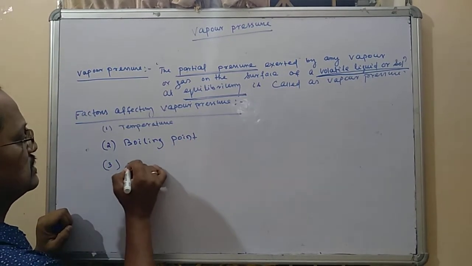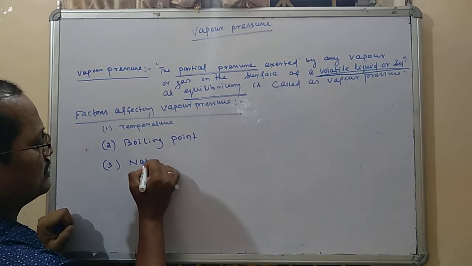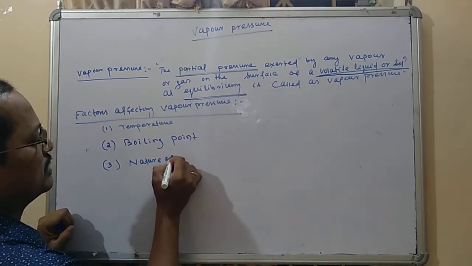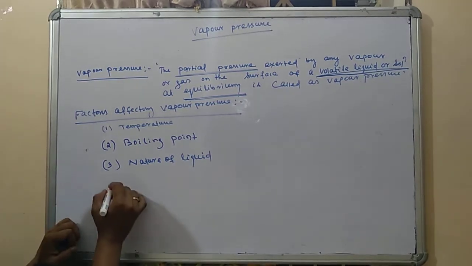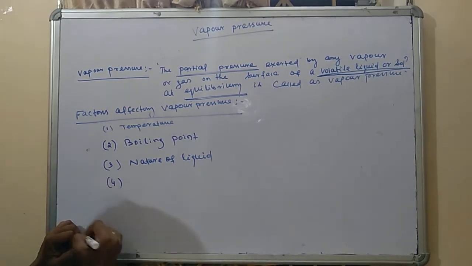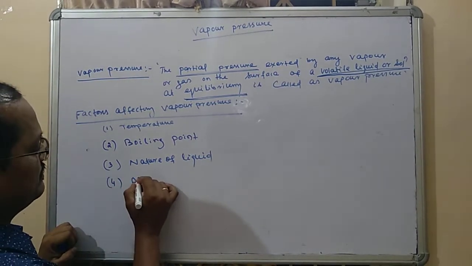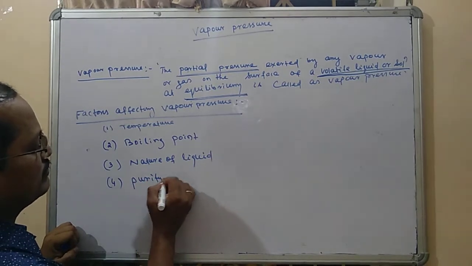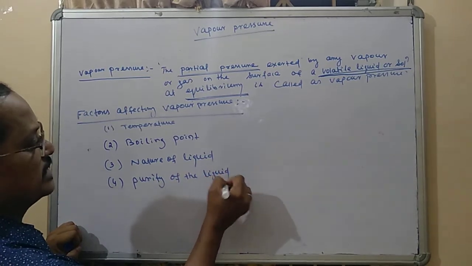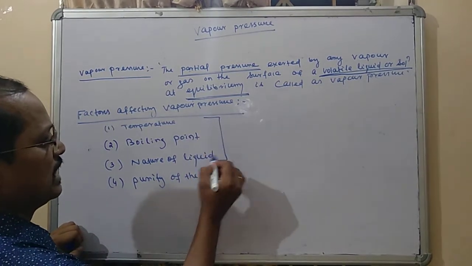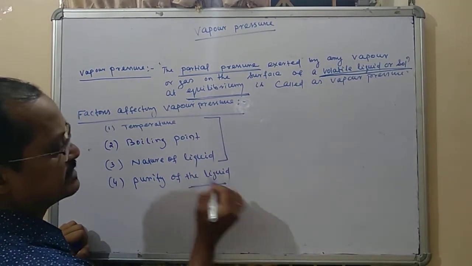Third one is your nature of liquid. And the fourth one is your purity of the liquid. Actually, these 3 points are the main points, and this is the point that is additive to it.